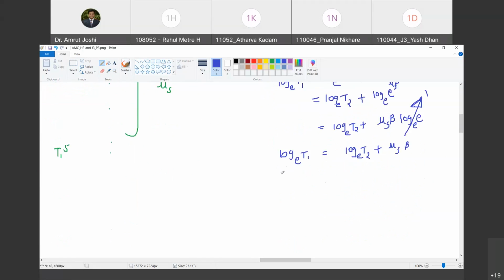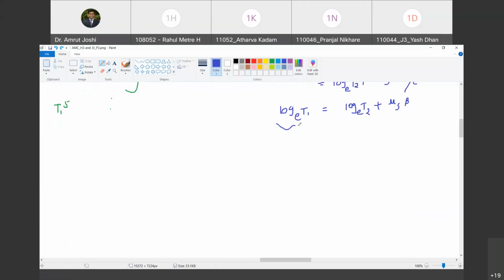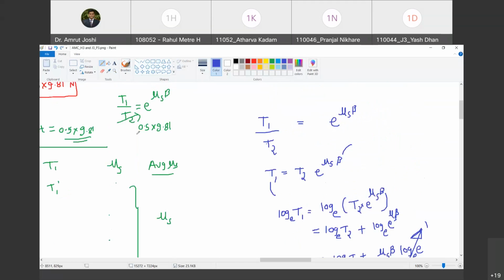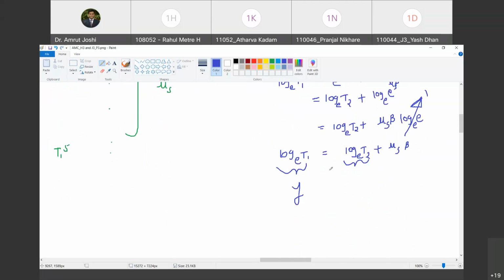Now look here, I am going to call this y. Log to the base e of t2, isn't it constant? Because t2 is constant. Do you agree with me? So therefore it is like constant plus this beta is variable. That beta I am going to call x, and mu s, though not known, is going to be a constant quantity, so it is going to be m. So is it an equation of line? y is equal to mx plus c. Yes. But this line now doesn't pass through origin.